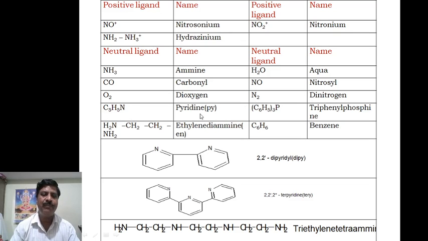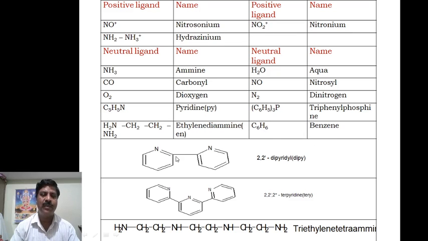Then this is pyridine, PY. This is C6H5N, pyridine, PY. This is triphenylphosphine, where C6H5 is taken thrice with phosphine, triphenylphosphine as it is. Next, ethylenediamine, EN. EN means ethylenediamine. Then benzene, as it is, you have to write.